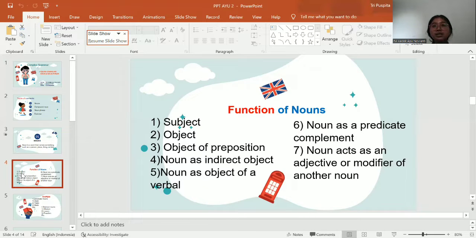Noun as a direct object. The direct object is a noun in a sentence. For example, I'm painting the dog house. Dog house is an object.